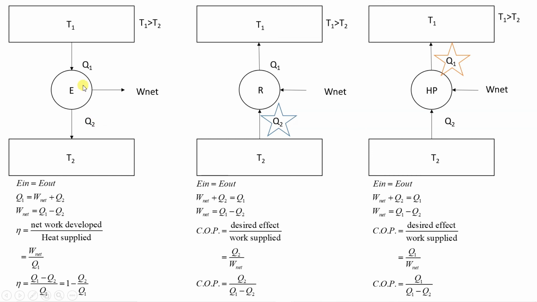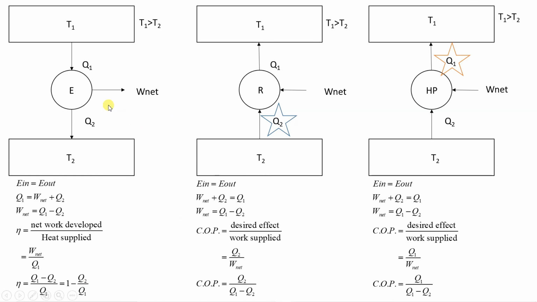So suppose instead of this T1 I am writing TH. It's fine, only the notation of the formula will change. So here if I am writing TH and on the lower side I am writing TL, so this Q1 will become QH and Q2 will become QL. Okay, so here the formula will change accordingly. It will become QH minus QL upon QH. But the basic formula will remain same, only notations are changing.